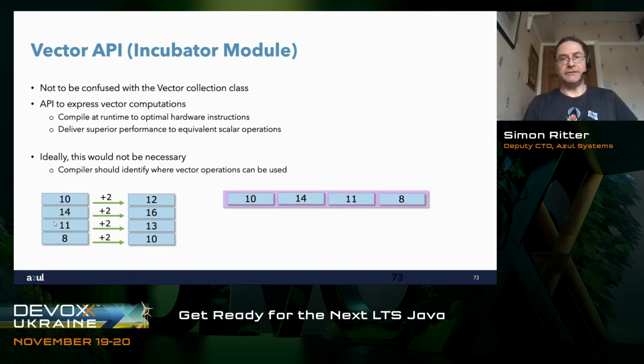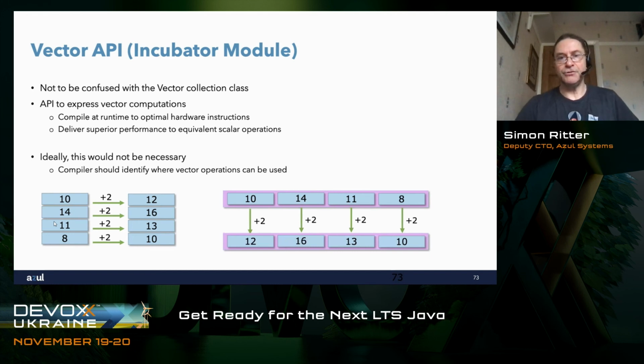With a vector, we have a very wide register that can hold multiple elements of an array. We load up our first 4 elements into this wide register. If we're using integers, then we're going to have a 128-bit wide register. And then what we can do is use a special instruction to say, do the same thing to each of those elements in a single clock cycle. So we're saying add 2 to each of those, and rather than having to do it as 4 instructions, we do it as 1 instruction, 4 things in parallel.